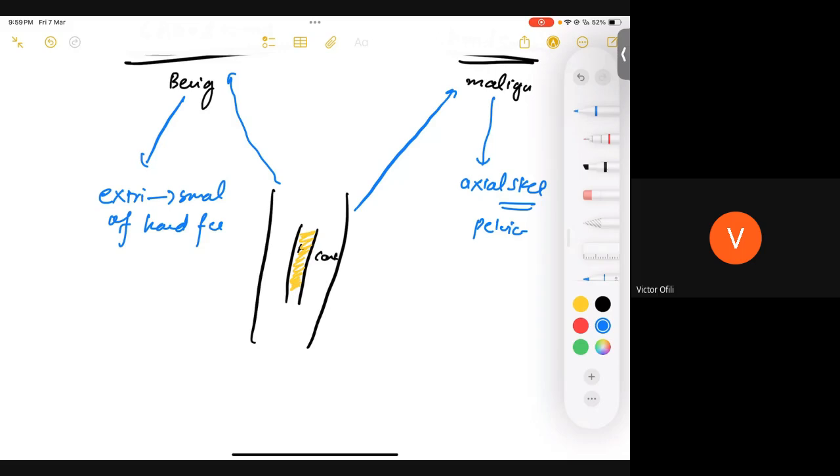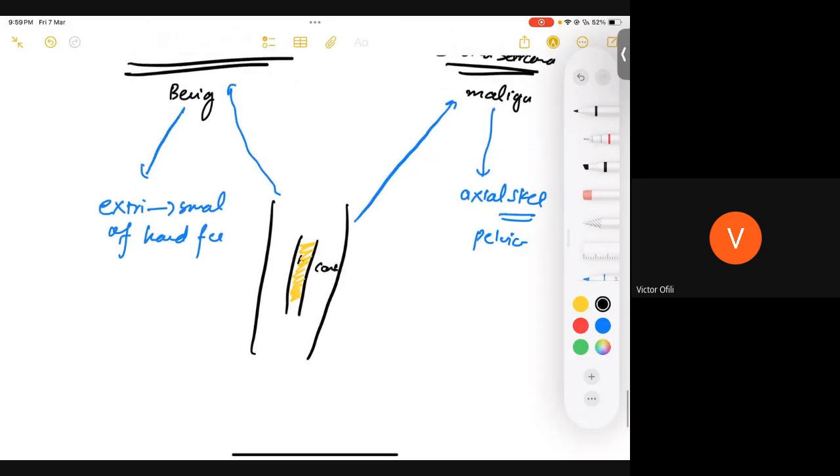That is common to both. But another differential is that benign tumors tend to occur in the small bones of your extremities, for example in the medulla of a metacarpal. If you see a tumor there, it would be chondroma, simple.